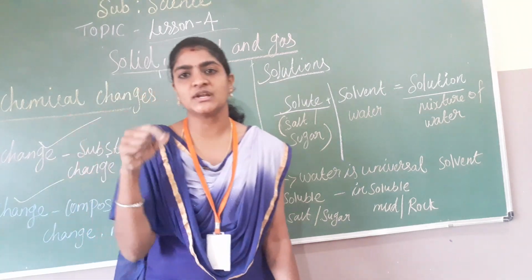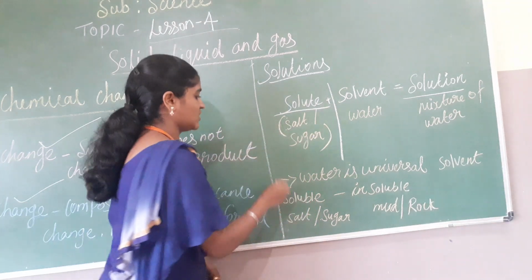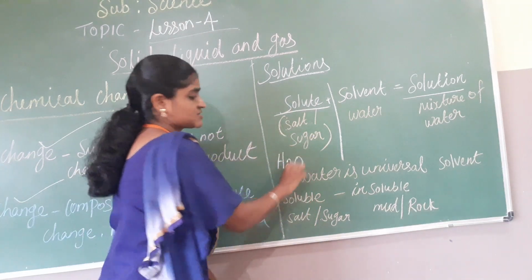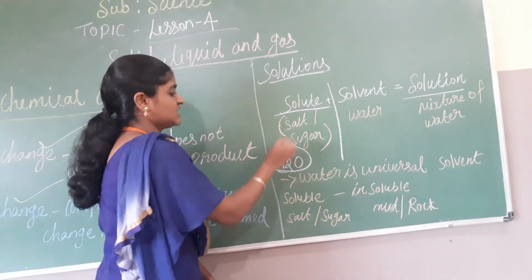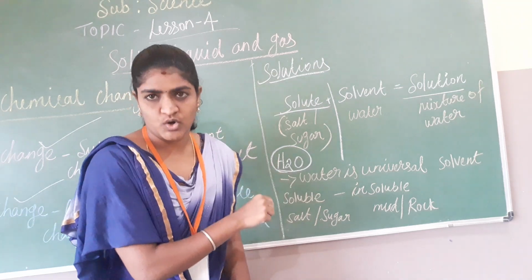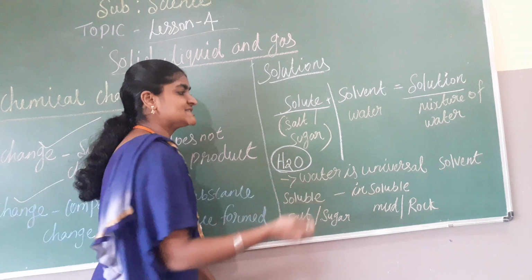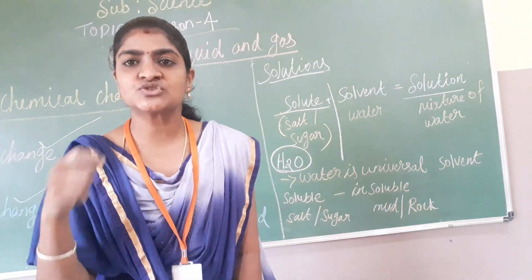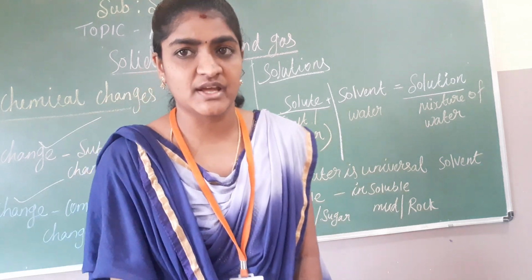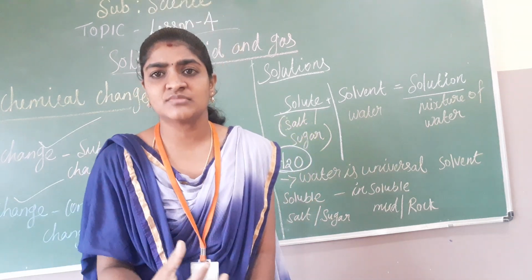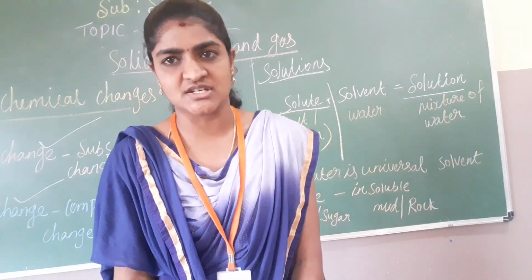For example, salt and sugar. If I am dissolving them into the water, the water molecule, which we call H2O, will take space between these water molecules. It will take a certain space between the water molecules. That's how we can't see the sugar. Once we mix the salt into water, we can't see the salt again because it takes the space in between the water molecules. Then we can feel that the solution is salty in nature.